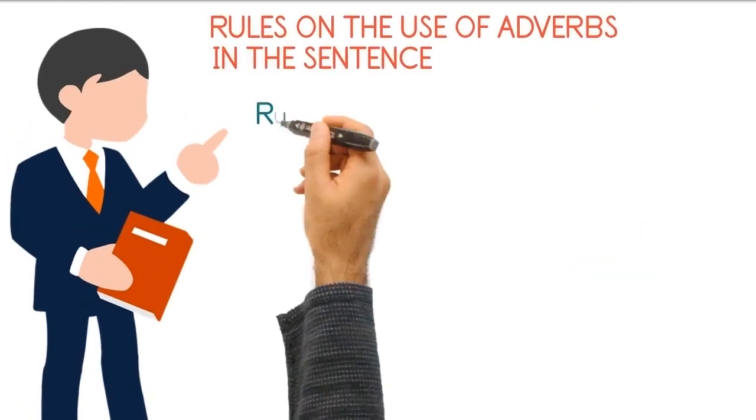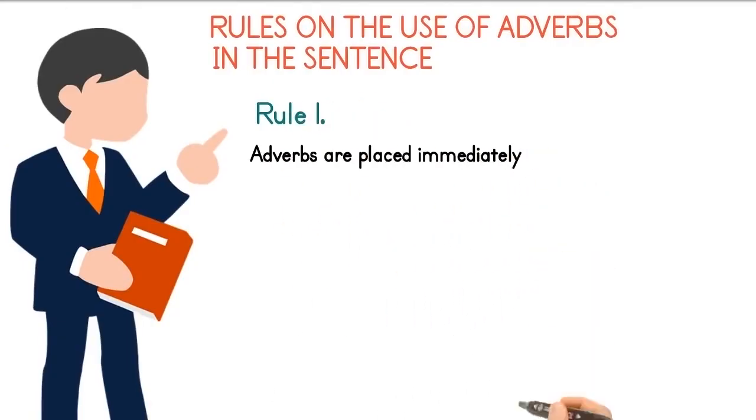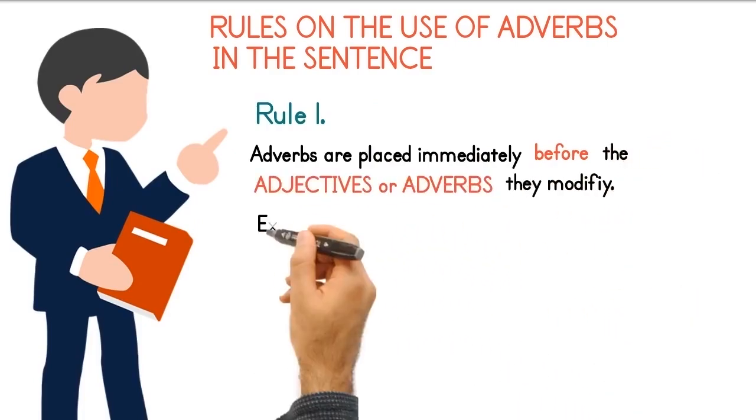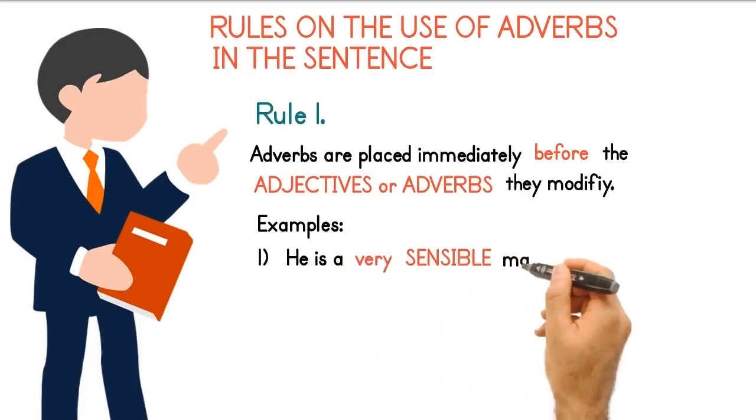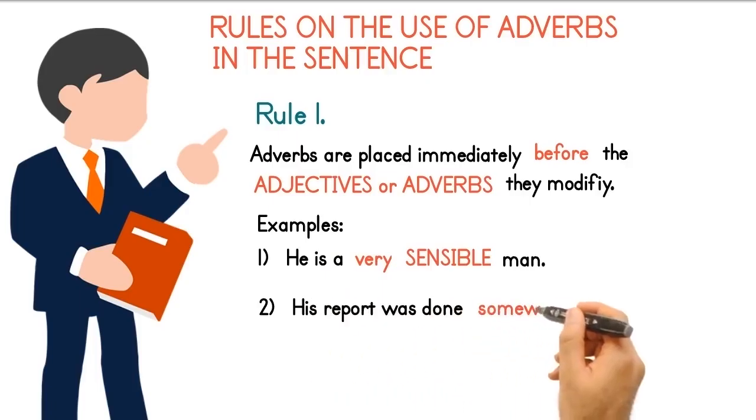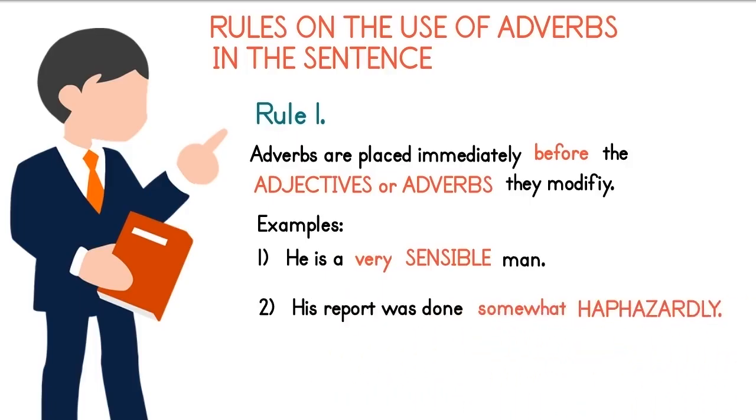Rules on the use of adverbs in the sentence. Rule number 1. Adverbs are placed immediately before the adjectives or adverbs they modify. Examples: he is a very sensible man. Very modifies the adjective sensible. His report was done somewhat haphazardly. Somewhat modifies the adverb haphazardly.